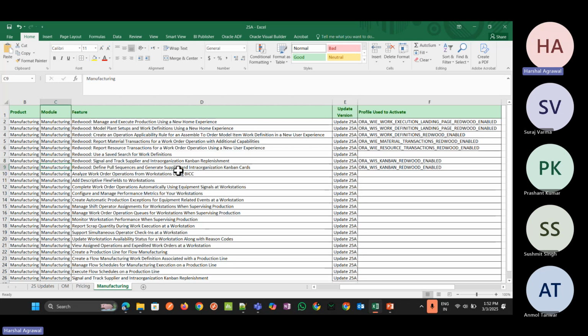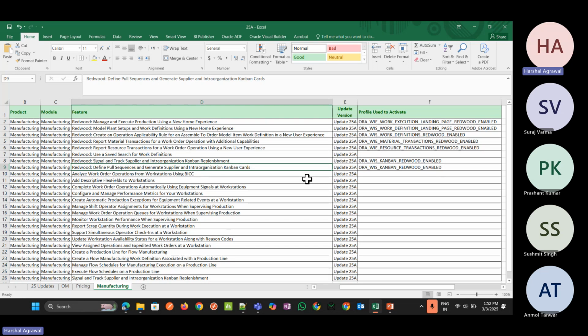The next feature is define pull sequence and generate supplier and interlock Kanban cards. Kanban is used in the just-in-time inventory replenishment method to manage material supply based on actual consumption. The Kanban card accompanies a standard size bin that signals when materials need to be replenished from an internal or external source.